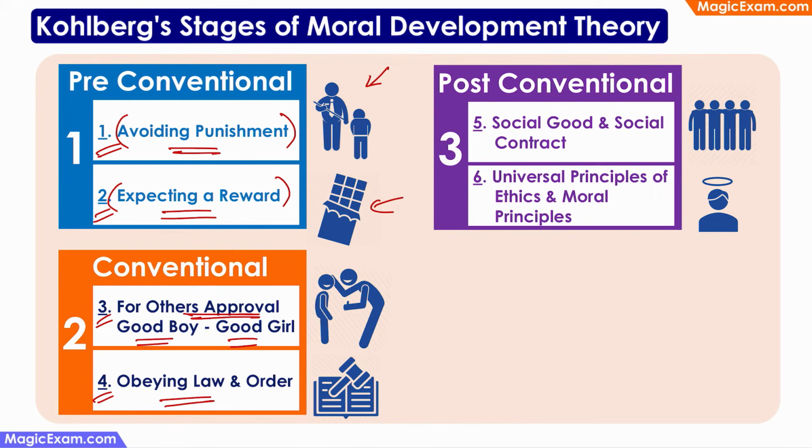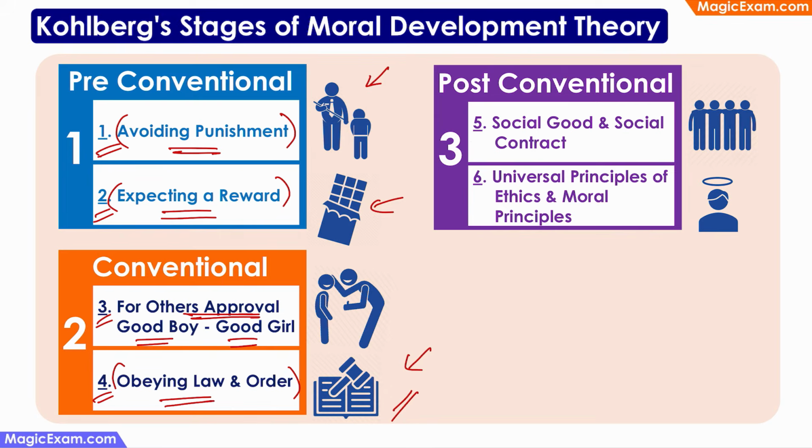By now, they are old enough to understand that there are some laws and rules and regulations that they have to follow. So just because the law says something or the rule says something, they are just following the rules or the laws that they have to follow. So their moral decisions are based on the type of rules or laws or regulations that they have to follow.